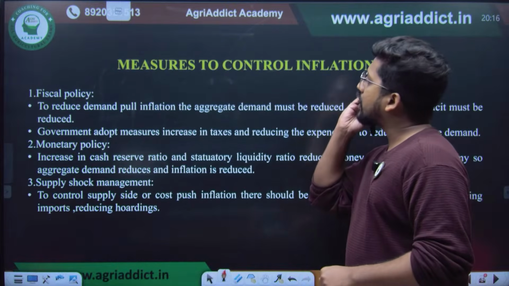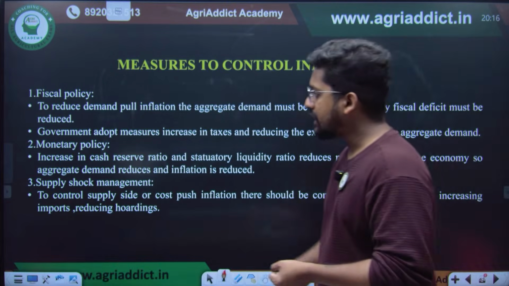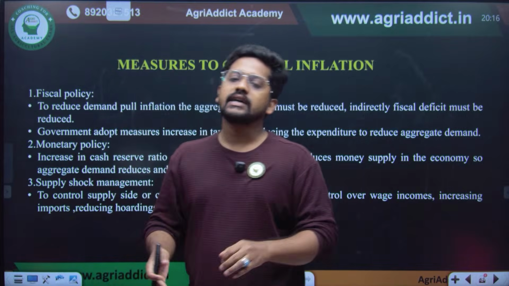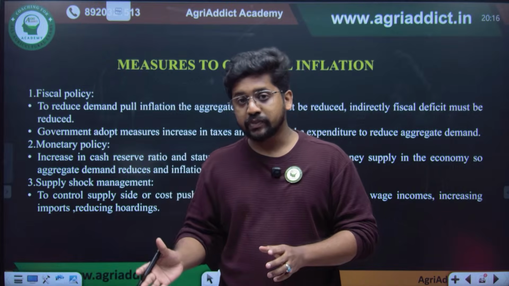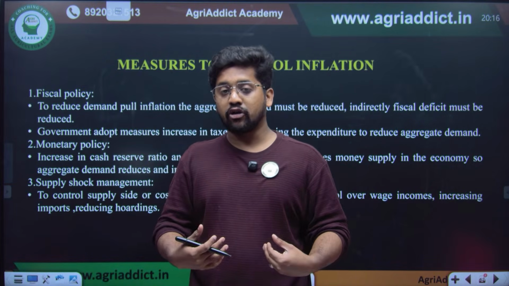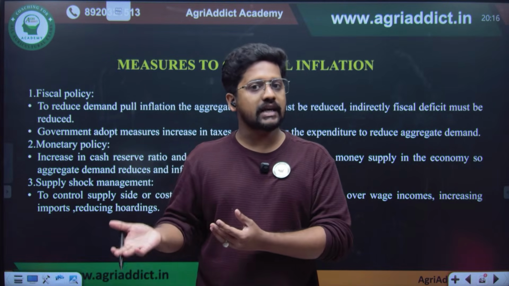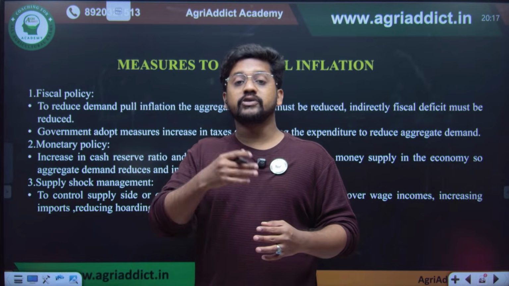And for controlling inflation, the tools that we use are fiscal policy, monetary policy and supply shock management. Fiscal policy is nothing but the government expenditure as well as the tax rate policies. Monetary policy is adopted by the central bank of the country, like the RBI. In India, the central bank is nothing but the RBI. So the RBI can control inflation by producing less money.